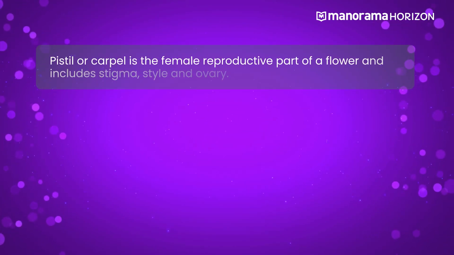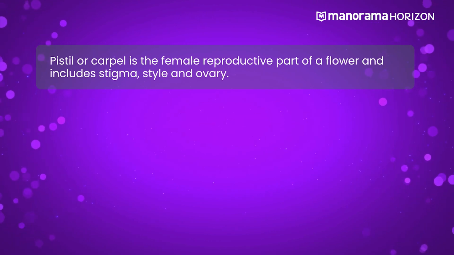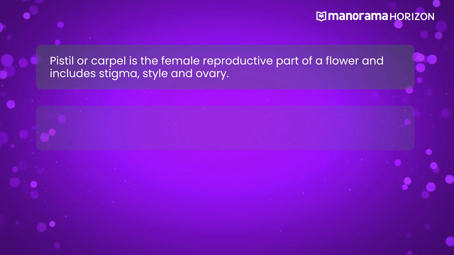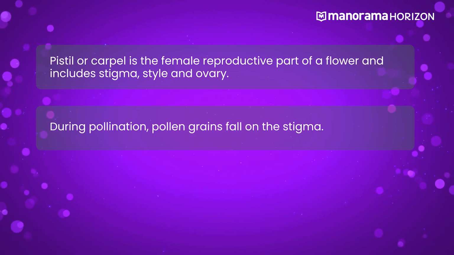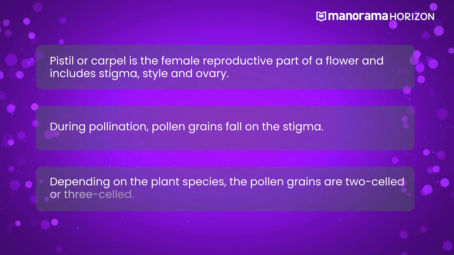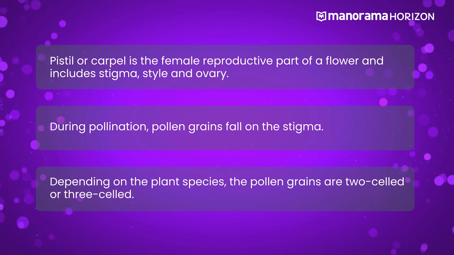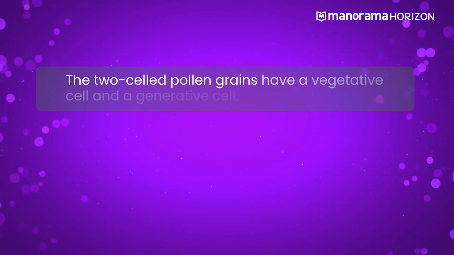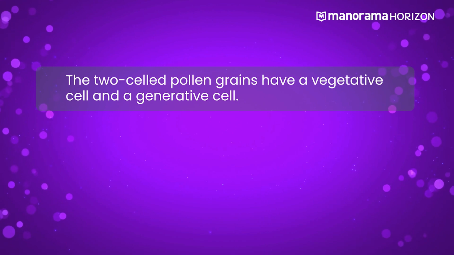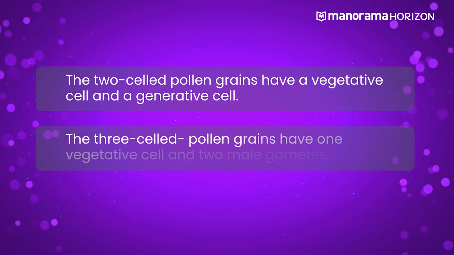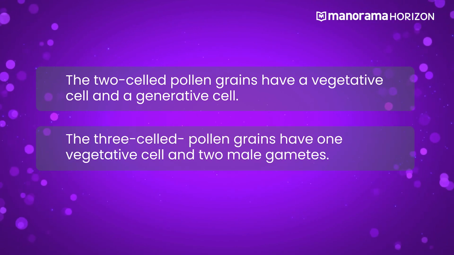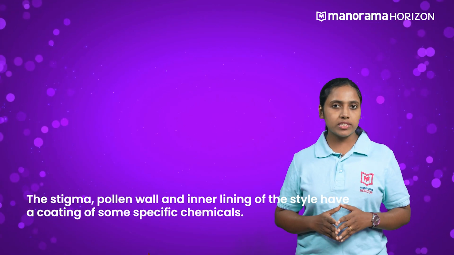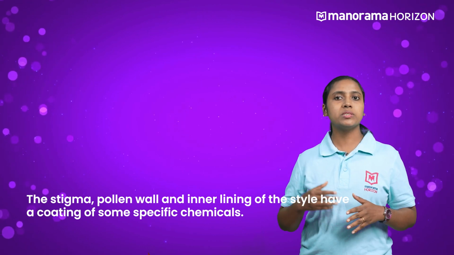Pistil or carpel is the female reproductive part of a flower and includes stigma, style and ovary. During pollination, pollen grains fall on the stigma. Depending on the plant species, the pollen grains are two-celled or three-celled. Two-celled pollen grains have a vegetative cell and a generative cell, while the three-celled pollen grains have one vegetative cell and two male gametes. The stigma, pollen wall and inner lining of the style have a coating of some specific